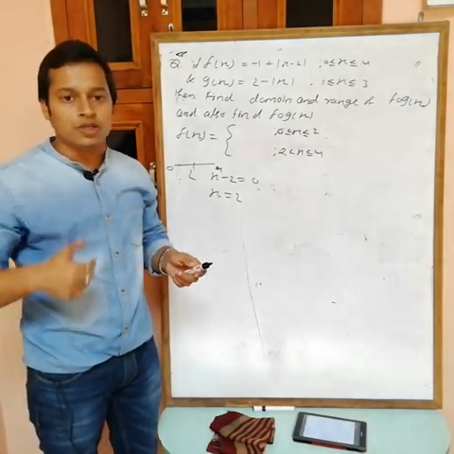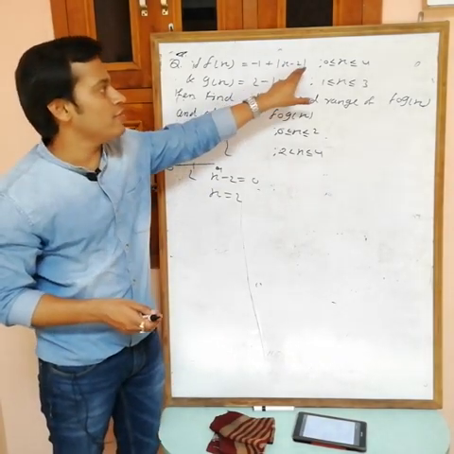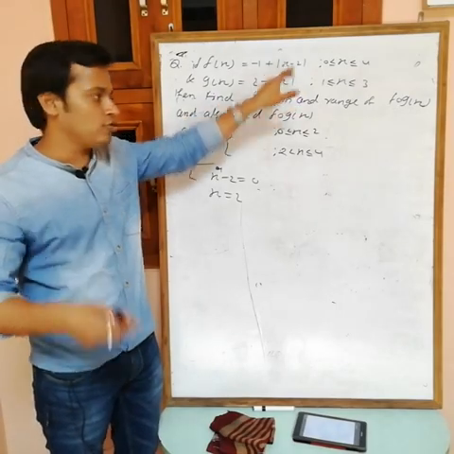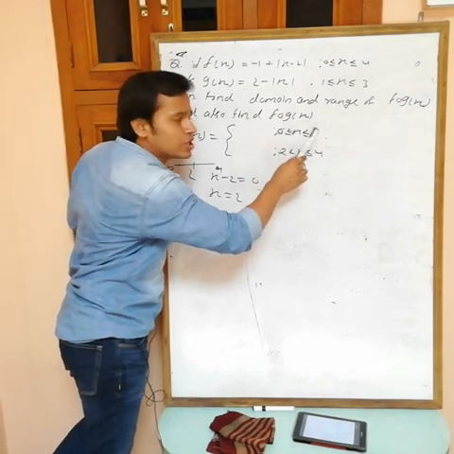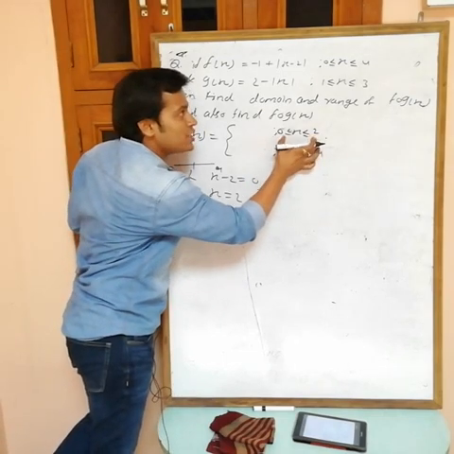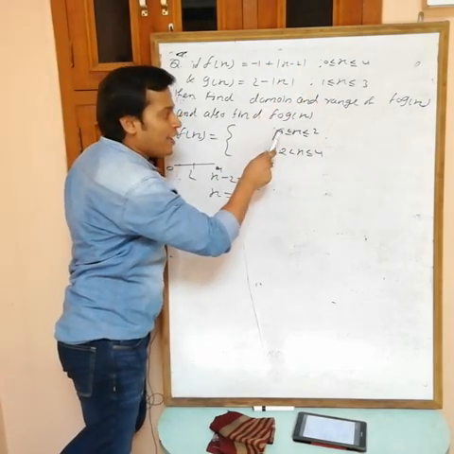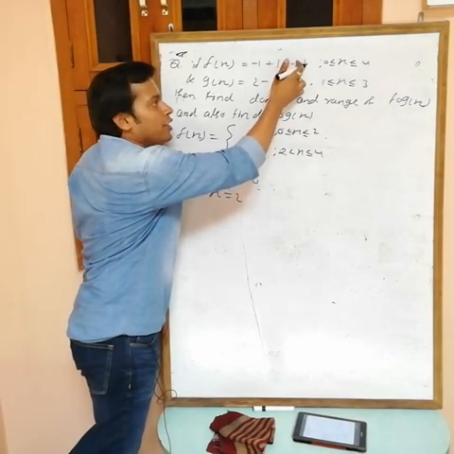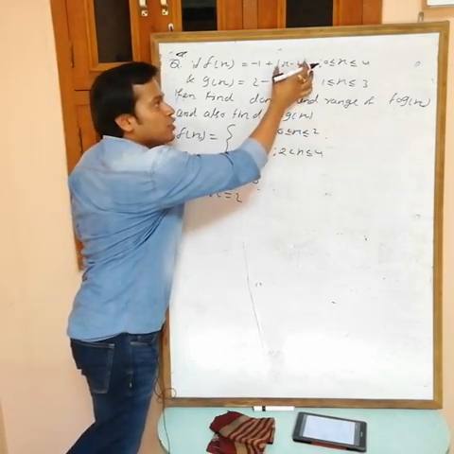Why am I breaking only at 2, why not take 0 to 1? Actually I am not taking 2 from my side. I am putting this one equal to 0, and from this one I am getting x equals 2. So I am taking 0 to 2 and then 2 to 4. See, when x belongs to 0 to 2, for these values of x, decide whether this one is positive or negative. If x is between 0 and 2, put any value, suppose 1. If you put 1, 1 minus 2 is minus 1. So this one is negative for these values of x.